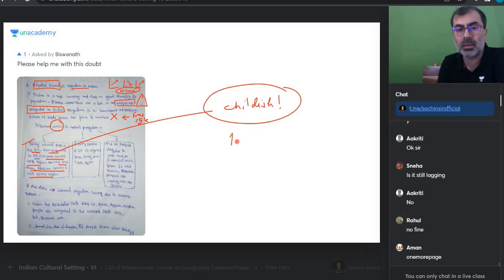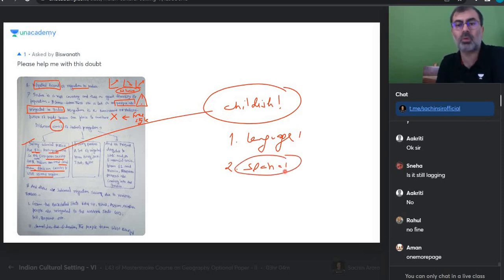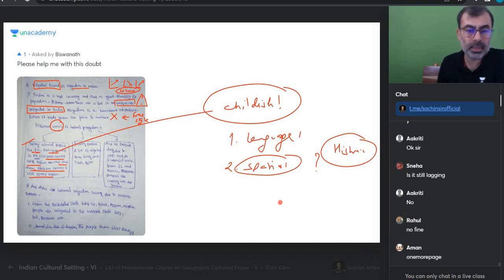Very childish. Number one, language has issues. Number two, we are talking about spatial. So इसमें वहां पर गोरों को ये कर दिया, वो कर दिया, अमेरिका में भेज दिया, वैसा कुछ नहीं है. आप स्पेशल की जगह क्या कर रहे हैं? आप हिस्टोरिक कर रहे हैं. विश्वनाथ, please repeat the videos. Everyone, please repeat that. Weak writing, very weak writing.